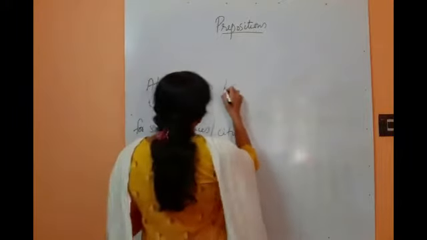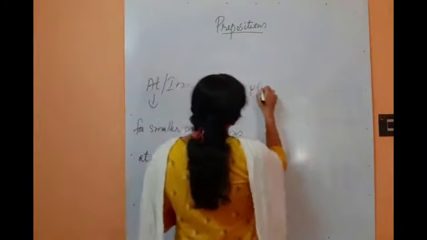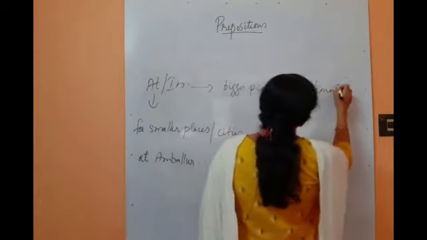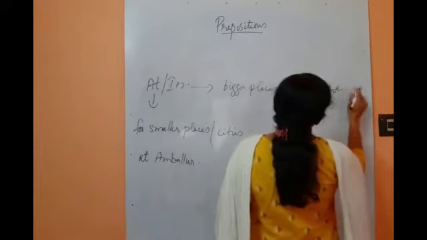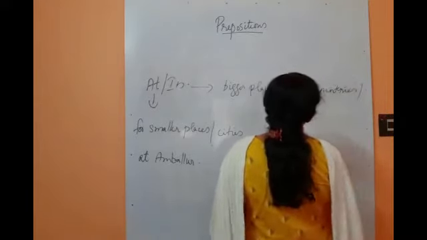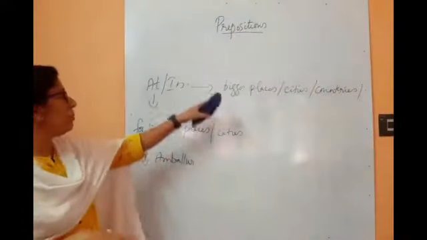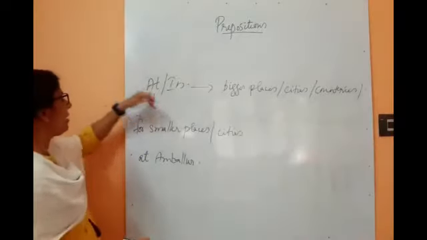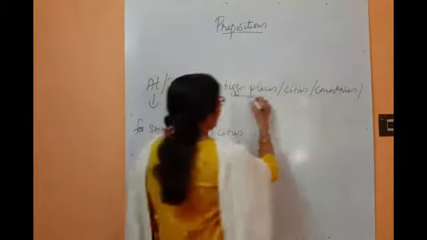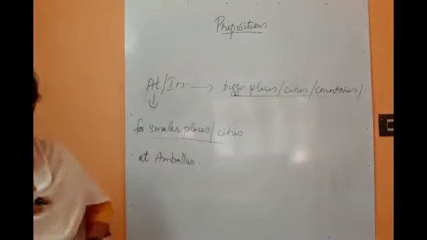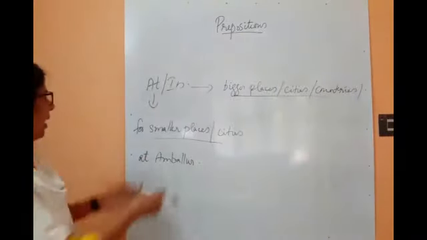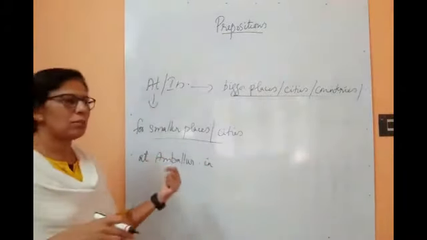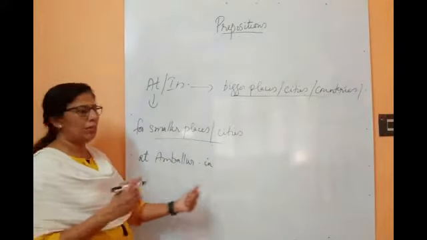and in is used for bigger places and cities, also countries. States, countries, all these things will be included in in. So when we use at and in in connection with the places, at is for smaller places and cities, and in is for bigger places, cities, countries, continents, etc. In Antarctica. And at Ambalur. When we compare both the places, which one is smaller, there we have to use at, and which one is bigger, we'll use in.